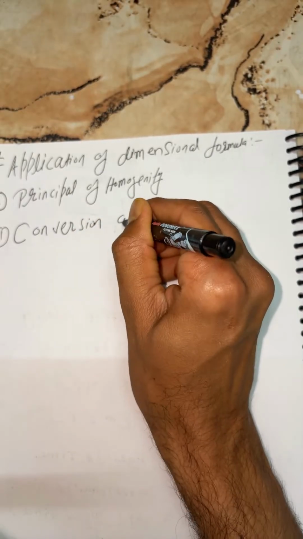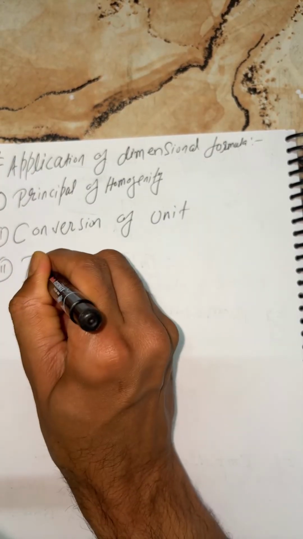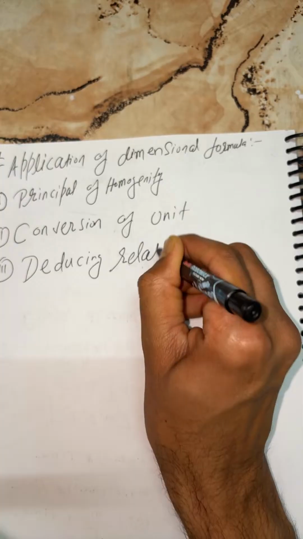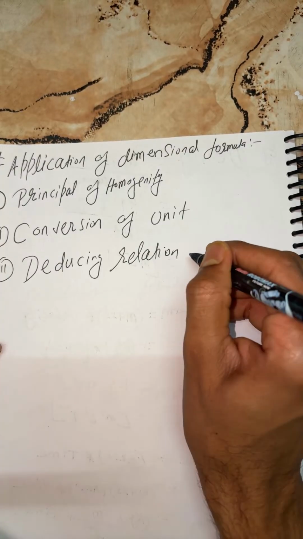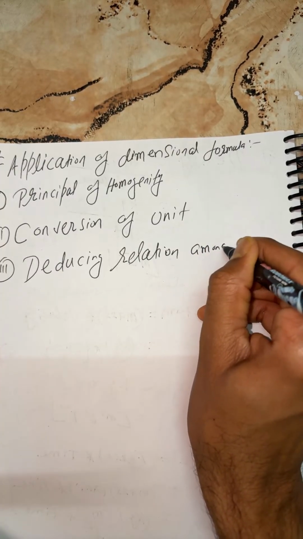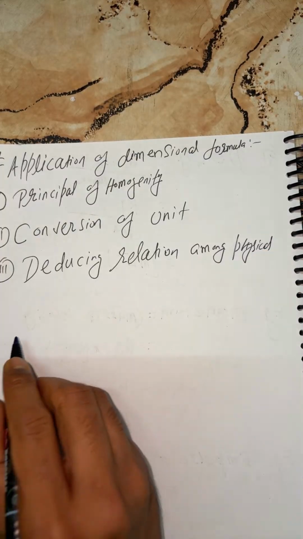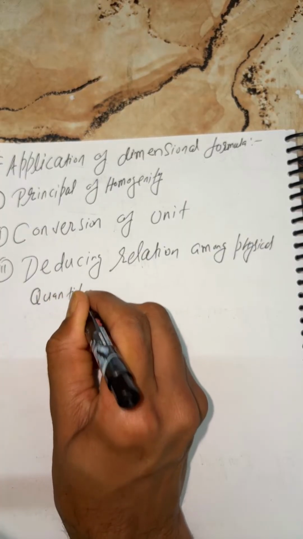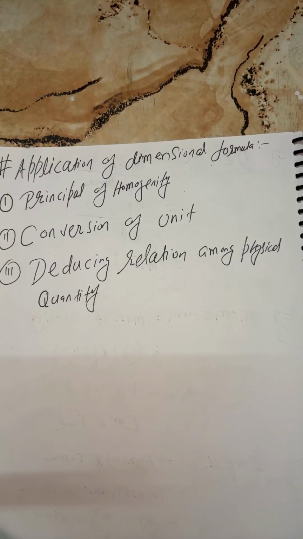Third, kids, deducing relation among physical quantity. Very important here.